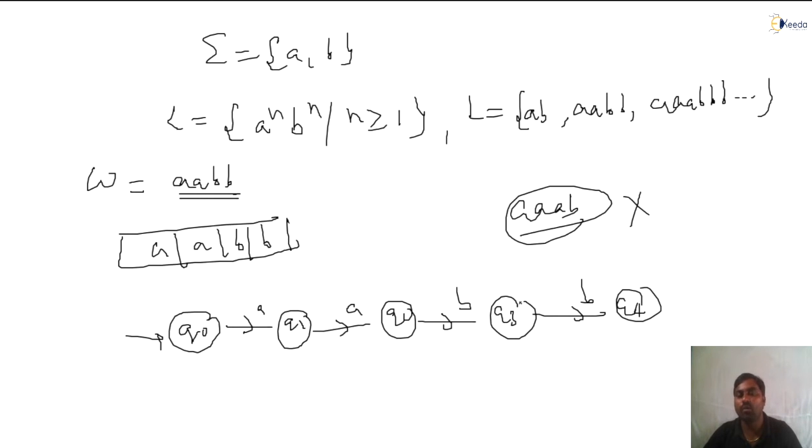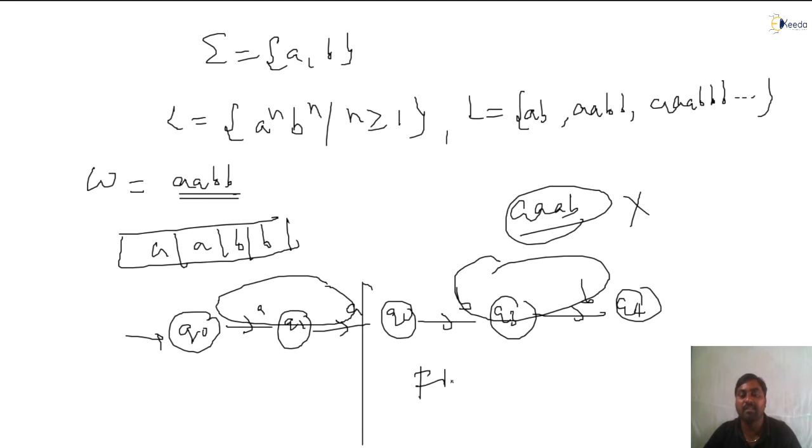But I have something I have drawn. Here AAB reached, but I did not maintain the count. I did not check whether the number of A's is equal to the number of B's or not. How to check this? So this is not possible by FA. FA has limited memory, limited static memory. The FA cannot accept this language now. Why? Because it needs some extra memory to compare the number of A's and the number of B's.